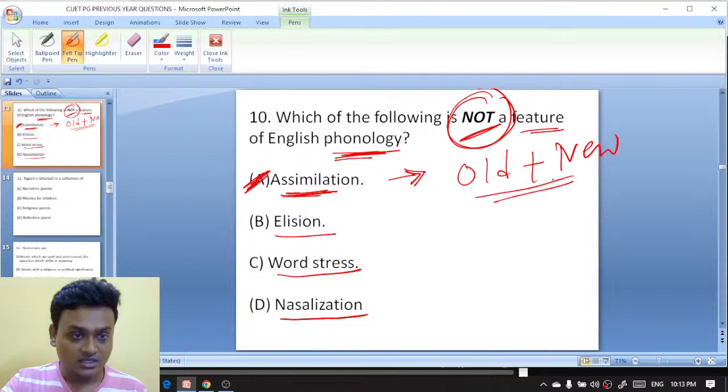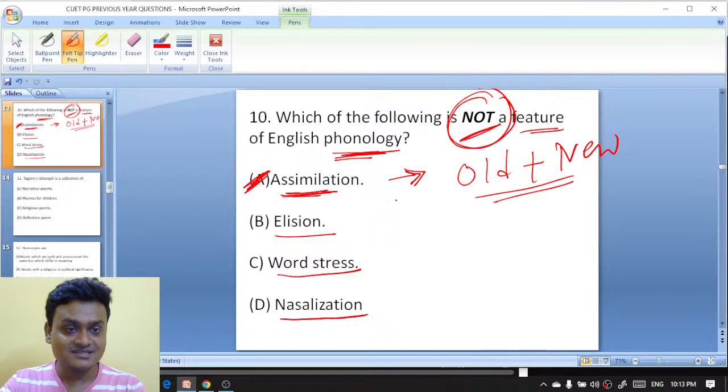One is saying that it is not word stress actually. Word stress, nasalization, elision, these are part of phonology, whereas assimilation is not part of English phonology. Phonology does not deal with assimilation. Old and new knowledge added, that is assimilation. जब modify होता है, that is accommodation.